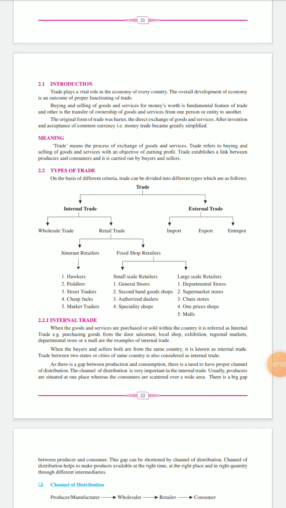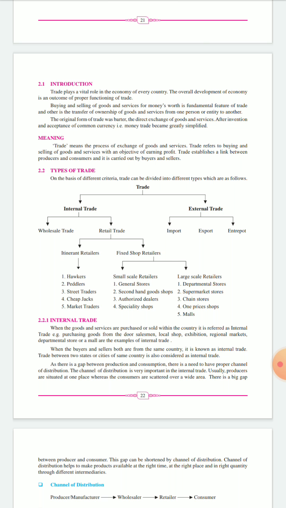Okay, we'll see first the first classification, that is internal trade. Internal trade is a trade where goods and services are purchased and sold within the country. Suppose if you take India, then whatever goods and services we purchase and sell inside our country is known as internal trade.